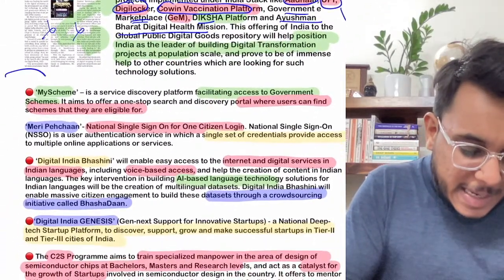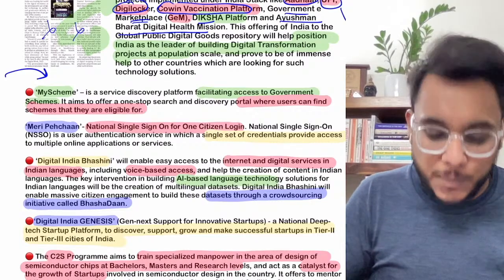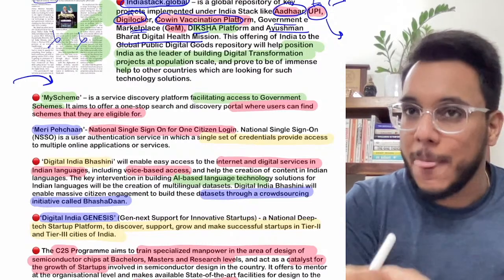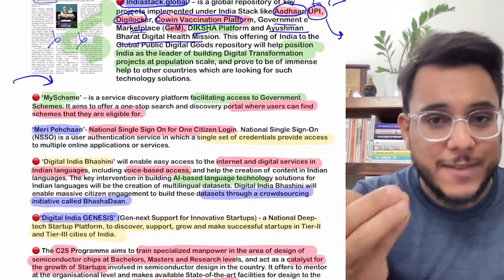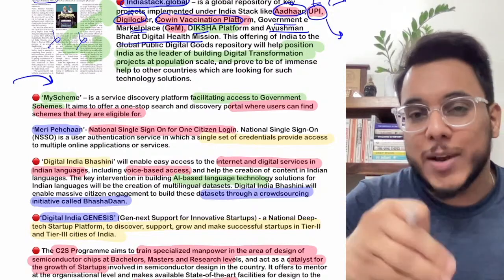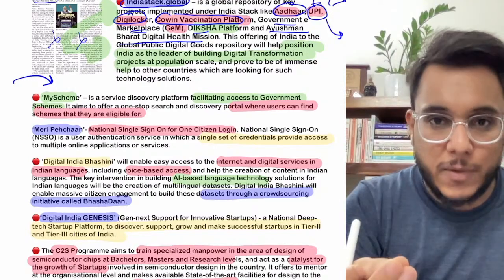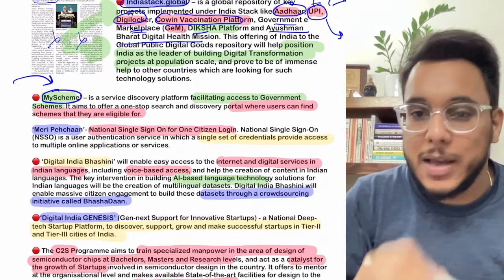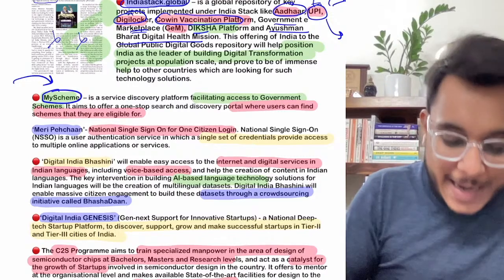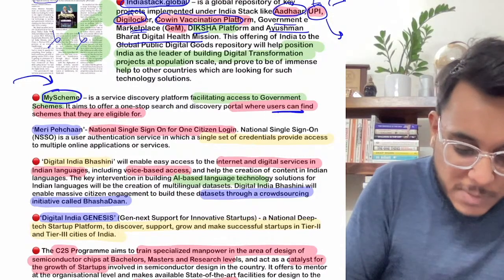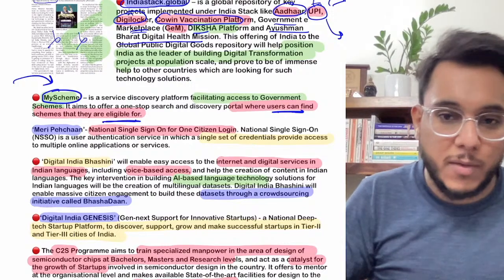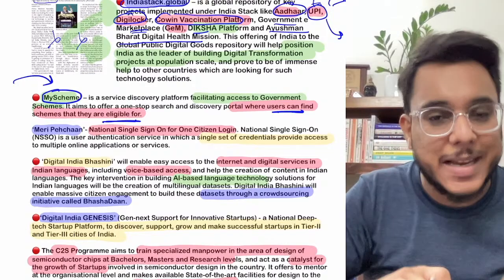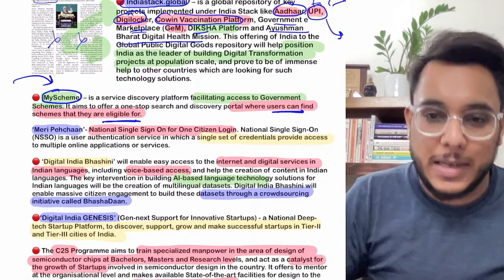Second is the My Scheme platform. What is this My Scheme platform? So guys, suppose you belong to a scheduled caste community, and your monthly or yearly family income is below a particular level. Government is running a lot of schemes, fine, where you can take advantage. So the My Scheme portal could be accessed, where a citizen can access all the schemes for which they are eligible. Okay, so you don't need to run to different websites to avail the schemes. At one site, all the schemes that you are eligible for will be told to you.